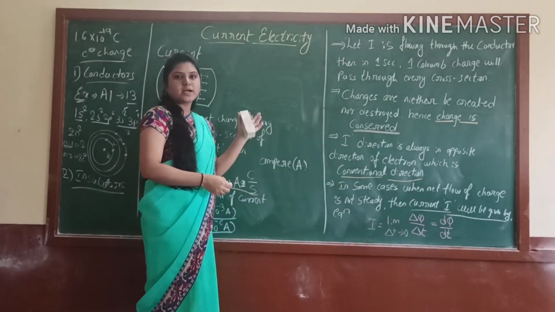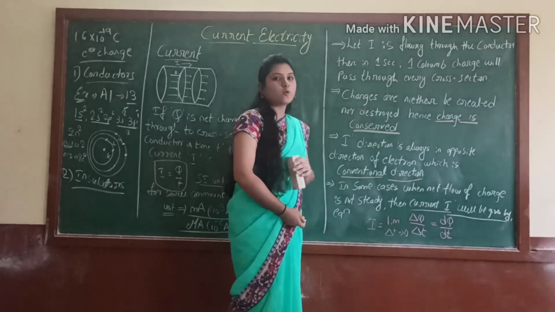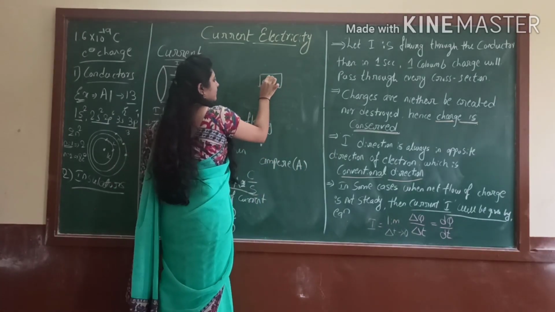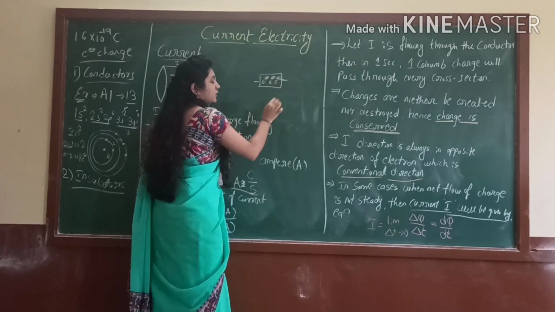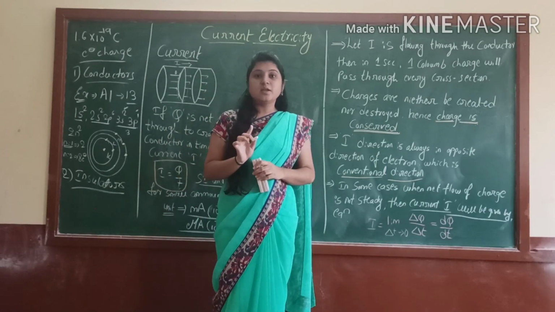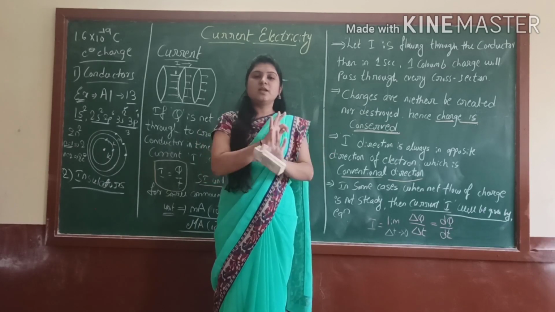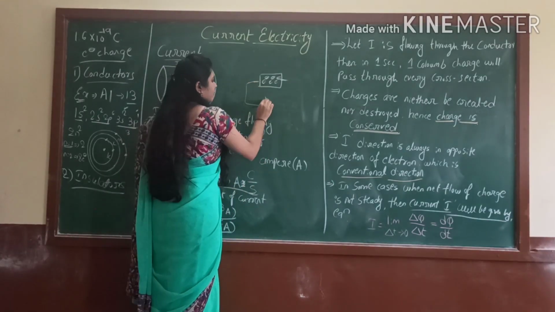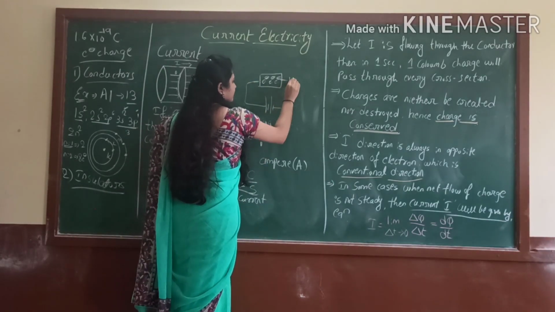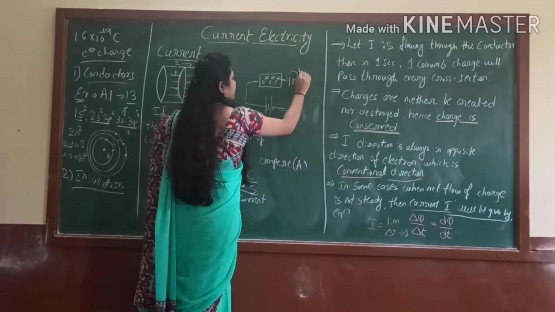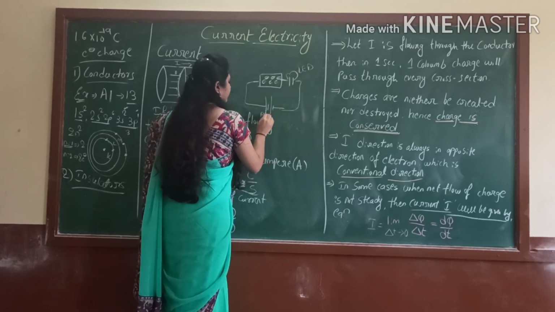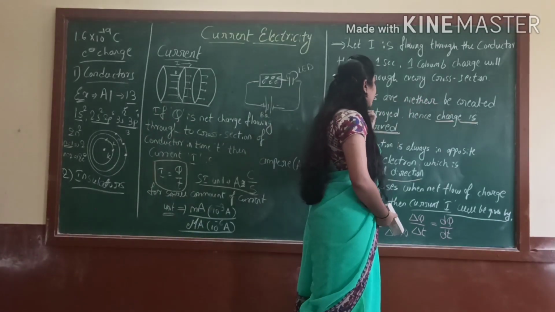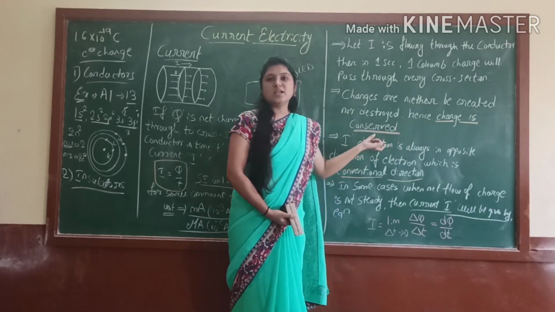Now we come to know about the current. Right? So next one will be about the charges. I told you already that there is a conductor. Right here, electrons are present. You know that in conductors, electrons are present. Yes, but they are at rest. They are sleeping. Yes, they are taking rest. But when through the battery I give the charge, this is an LED bulb and this is a battery, positive and negative. Right? Charges can neither be created nor destroyed. Hence the charge is conserved.